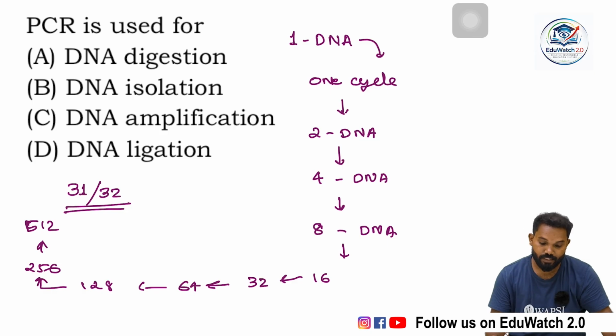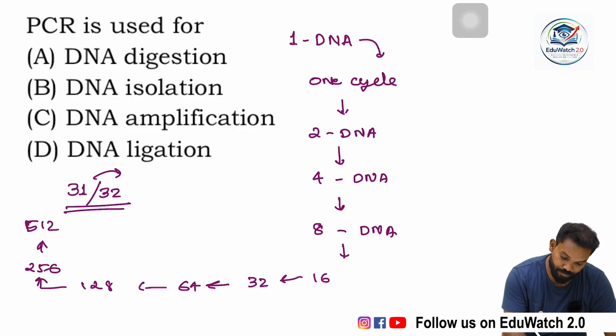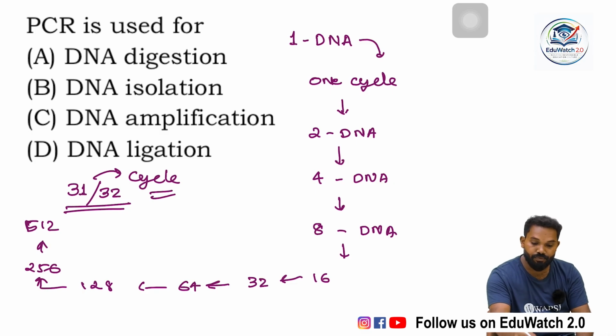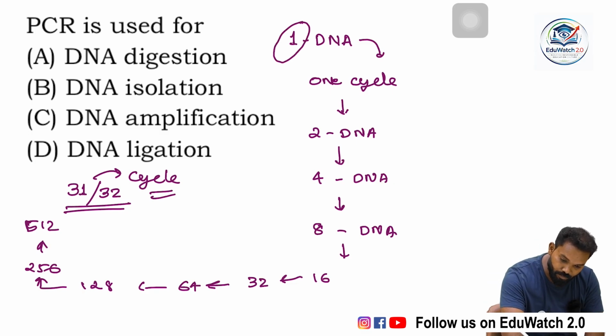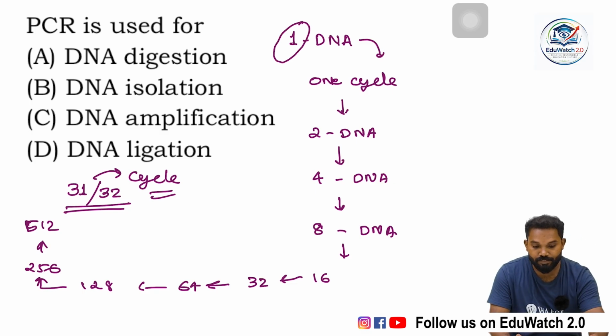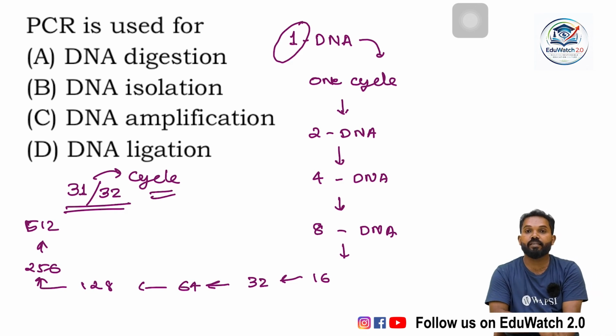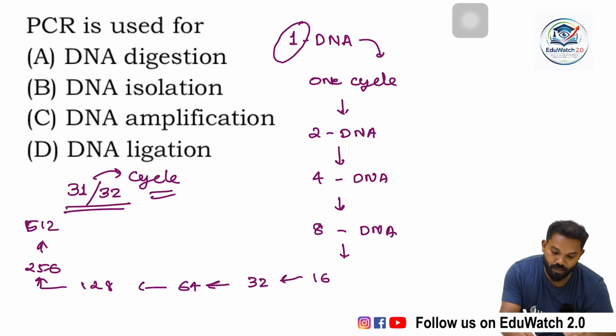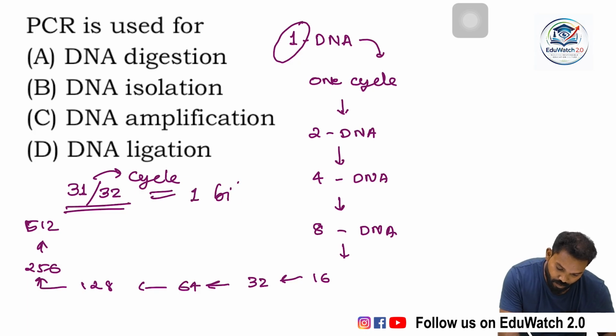If we put one DNA fragment into the PCR machine, after 31 cycles, in very little time, at most 30 minutes, we can produce 1 billion DNA.